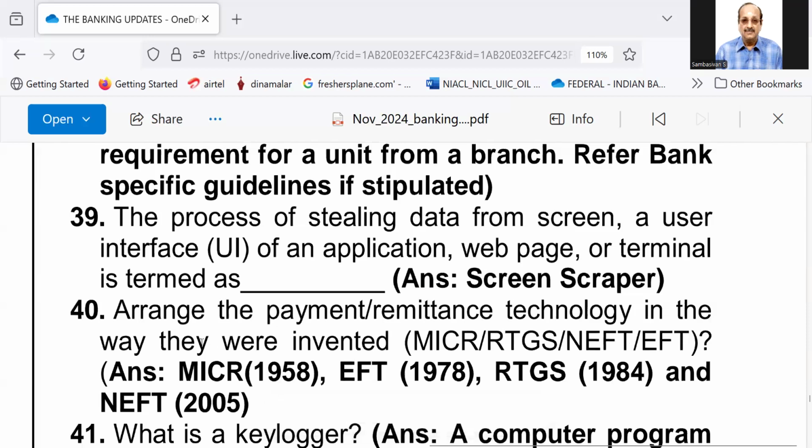Number 40. Arrange the payment for remittance technology in the way they were invented. MICR, RTGS, NEFT, EFT. MICR 1958. Is it 1958? I'm not sure about it. EFT 1978, RTGS 1984, and NEFT 2005. I'm doubtful about this MICR. We have to check it out.